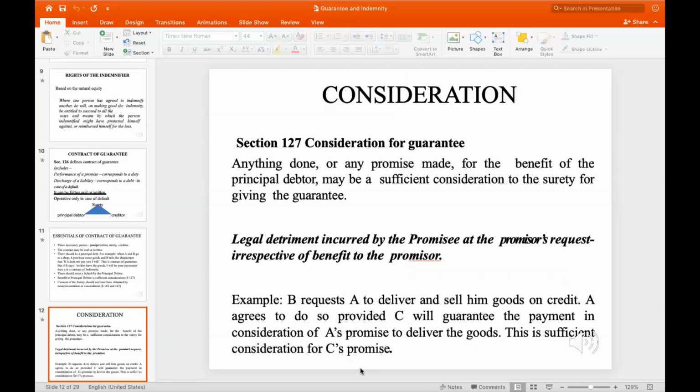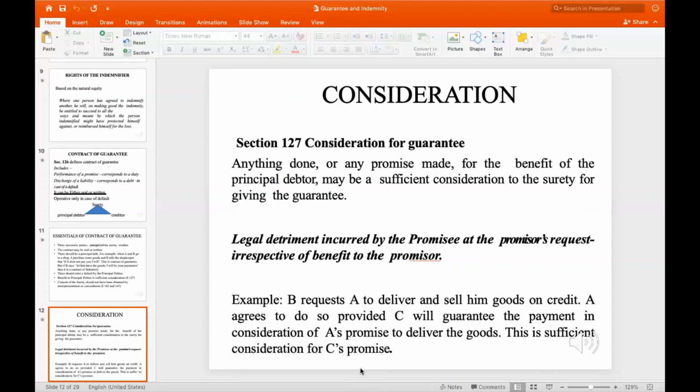Section 127 says that anything done or promise made for the benefit of a principal debtor may be sufficient consideration to the surety giving guarantee. What does it mean? That the person, for the benefit of the principal debtor, does anything, that is, anything done or makes a promise, that might be a sufficient consideration to the surety for the guarantee.